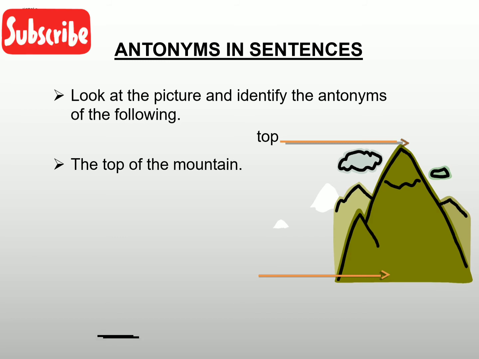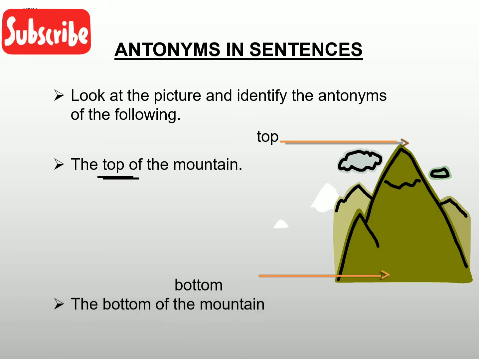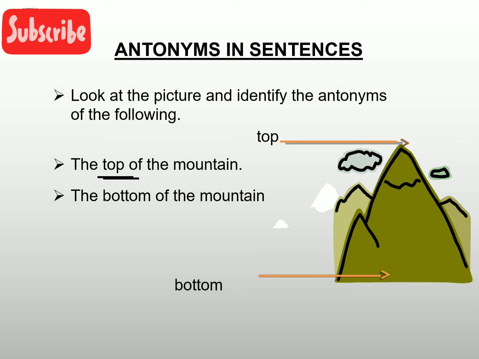Top. Now the next sentence, bottom. How would bottom be used in the sentence? The bottom of the mountain. So top is the word here and what is the antonym? Bottom. Excellent. Now you have used the words top and its antonym bottom in sentences. The top of the mountain, the bottom of the mountain. In this particular way, we could use the words and antonyms in our sentences as well.